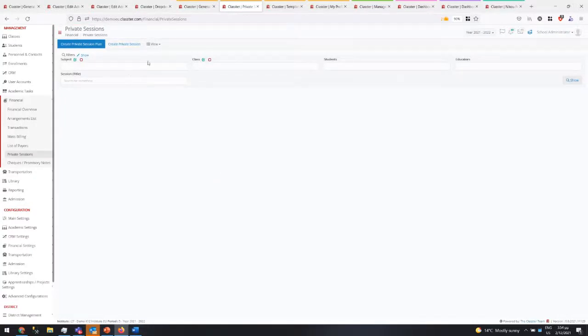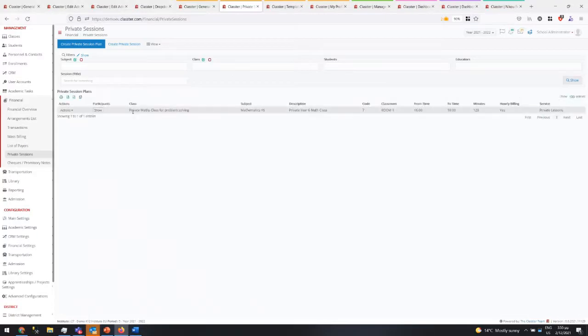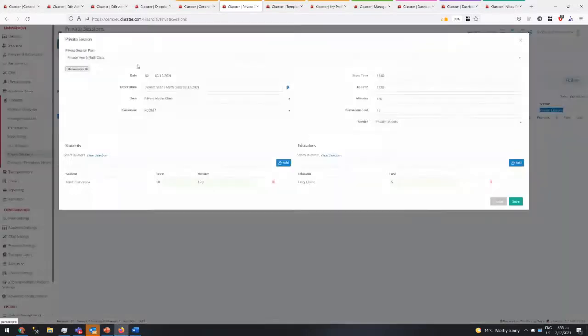In the private session list, you can have plans and private lessons. So you can view plans and sessions and then some groupings. In the plans, it's basically a plan that we are going to do mathematics year 6 with the student for the next period of time. We don't know how many times, but every time we can create a new private session for a specific date. So how do we create a new plan before we go there?